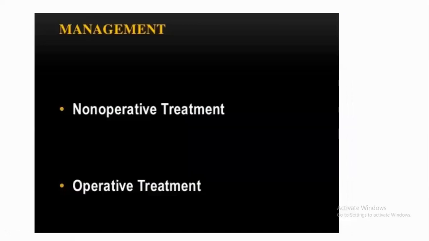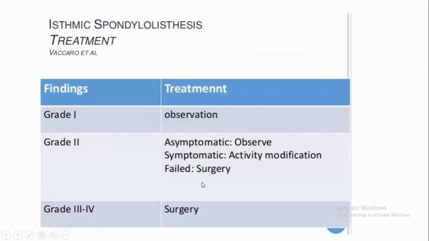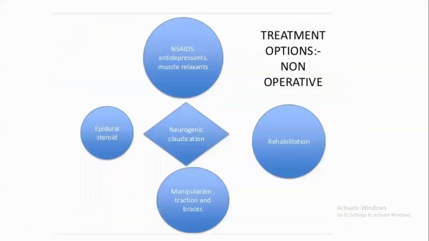Coming to the management options, non-operative and operative. Non-operative: grade 1 and grade 2 are mostly observation with the activity modifications. Grade 3 and grade 4 require surgery. Grade 2 always exercise, bracing and activity modifications. If grade 2 activity modification fails, more symptomatic, requires surgery. Coming to the non-operative options, drugs like NSAIDs, antidepressants, muscle relaxants can be used. Epidural steroid, rehabilitation, traction and braces can be used.